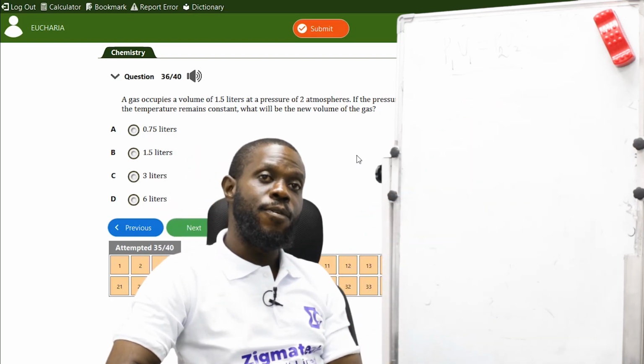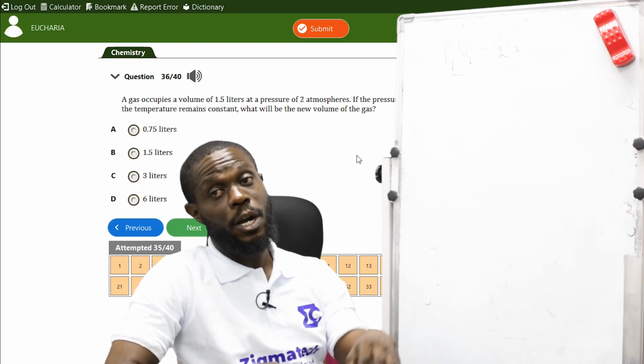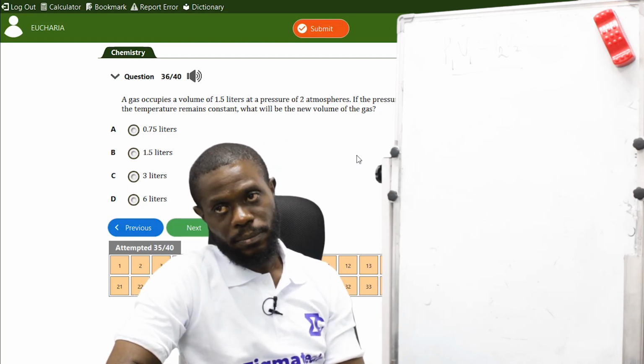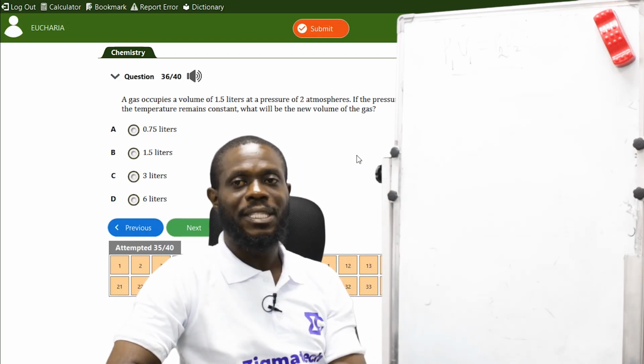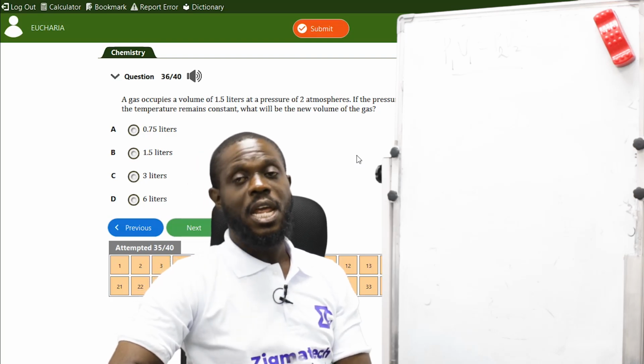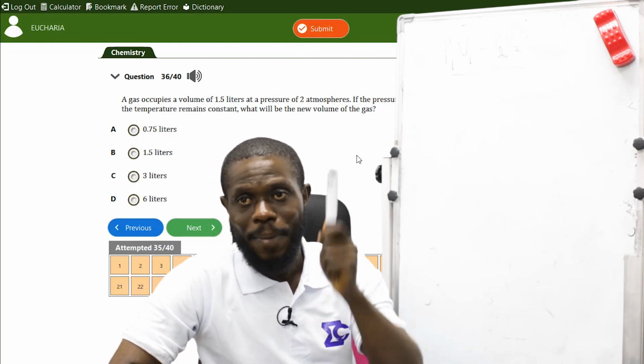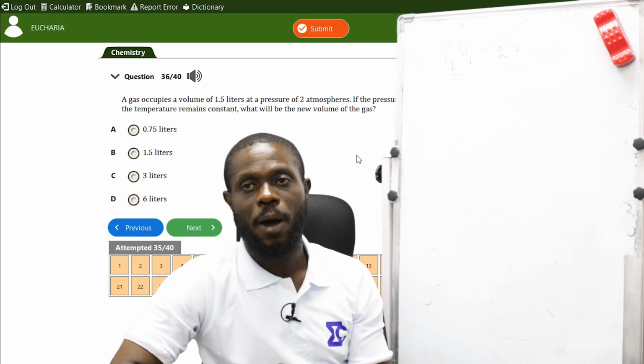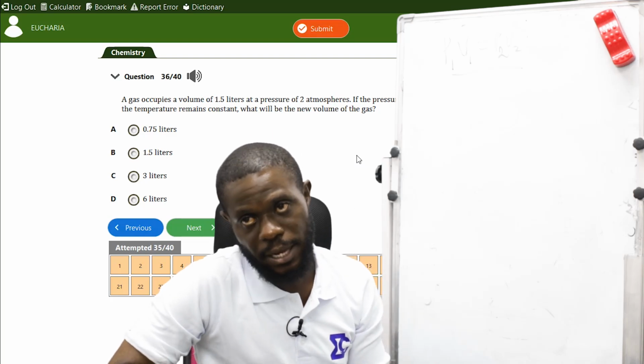If they give you volume and temperature, with pressure remaining constant, then it's Charles' law. If they give you pressure and temperature, then it's Avogadro's law. If they give you pressure, volume, and temperature, then it becomes the ideal gas equation or the general gas law.